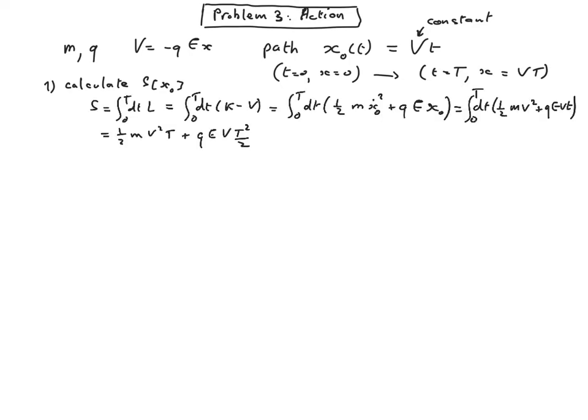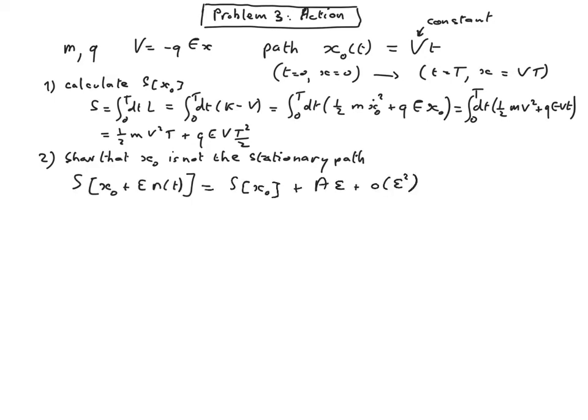Second question: show that this path x naught is not the stationary path. To do that, we need to calculate the action for a path with a small change around x naught. If we can show that delta A is non-zero, then we have proven that x naught is not a stationary path.